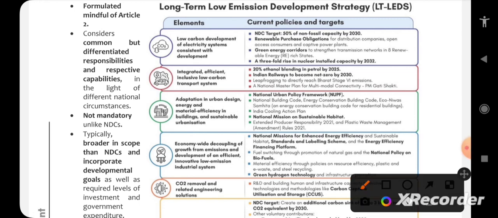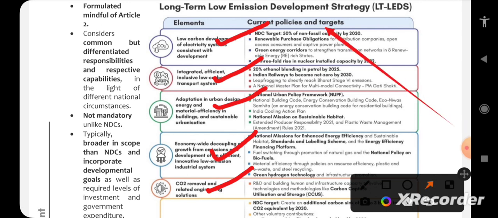So electricity system, transport system, and adaptation in urban design, energy and material efficiency in buildings and sustainable urbanization, economy-wide decoupling of growth from emissions and development of an efficient, innovative, low-emission industrial system, carbon dioxide removal and related engineering solutions. All these come under the long-term low-emission development strategy. These are the elements, and for these elements there are many policies. The policies are these. Okay, so these policies are given for each element.